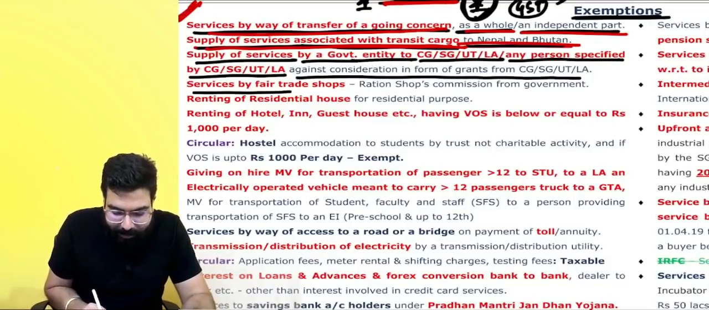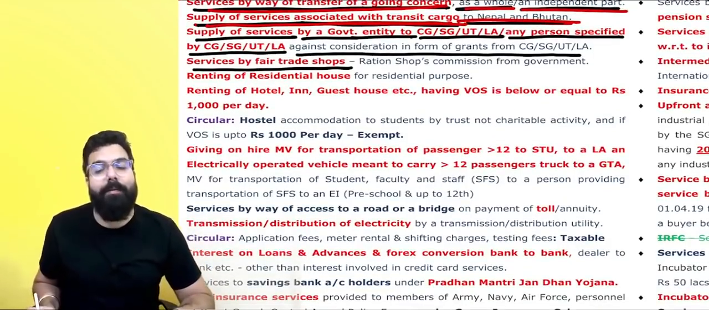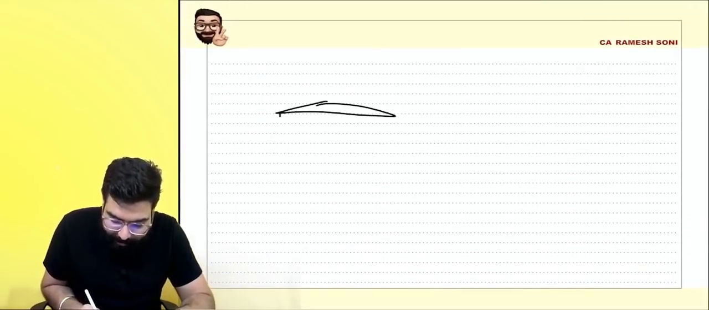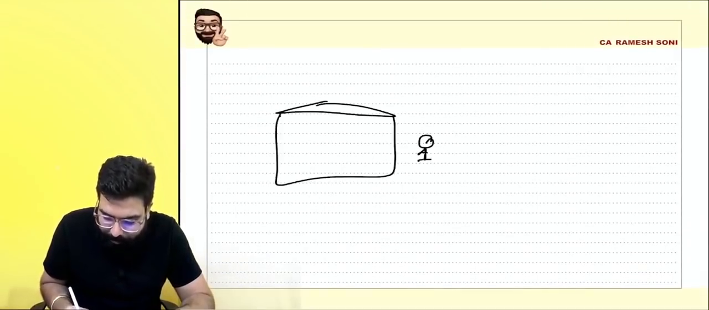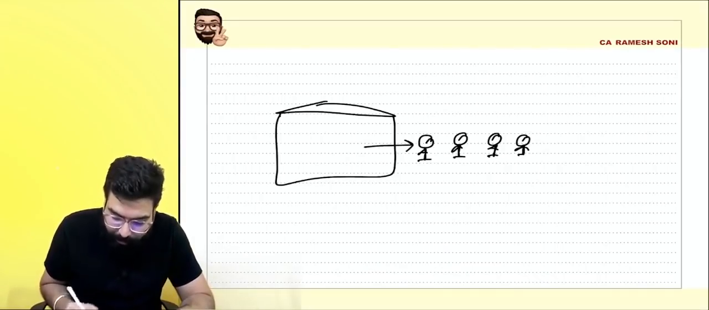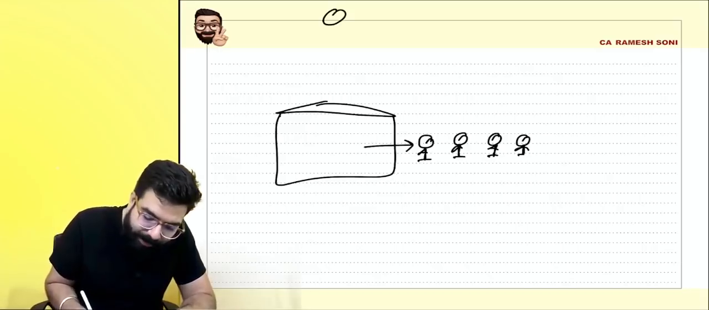The next is services by a fair trade shop. Everyone knows the ration wala, the ration shop. What happens at the ration shop? Everyone goes to collect their ration: kerosene oil at 1 rupee, 2 rupees, 5 rupees, sugar is being supplied. Now this ration wala is basically giving services to the government.